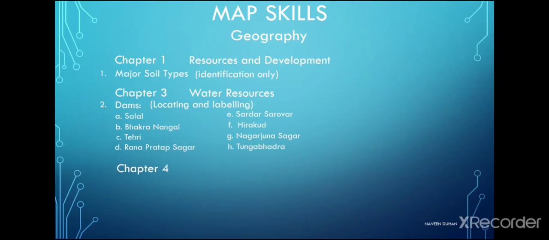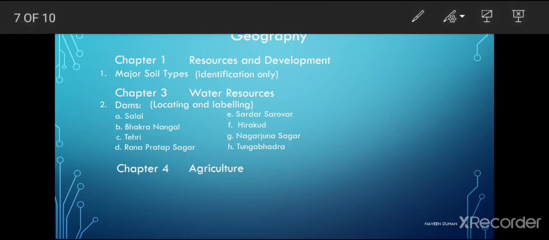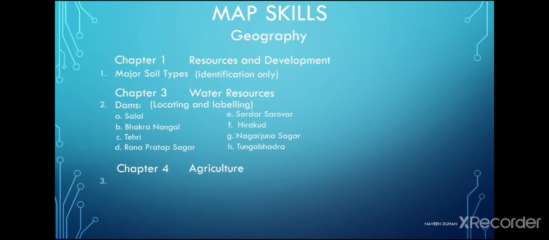The next map point is concerned with chapter 4, that is agriculture. Here we have to mark the states or the areas which are producers of rice and wheat in large quantity. For general information, let me tell you that the highest rice producing state is West Bengal and the highest wheat producing state is Uttar Pradesh. We will be learning them also.